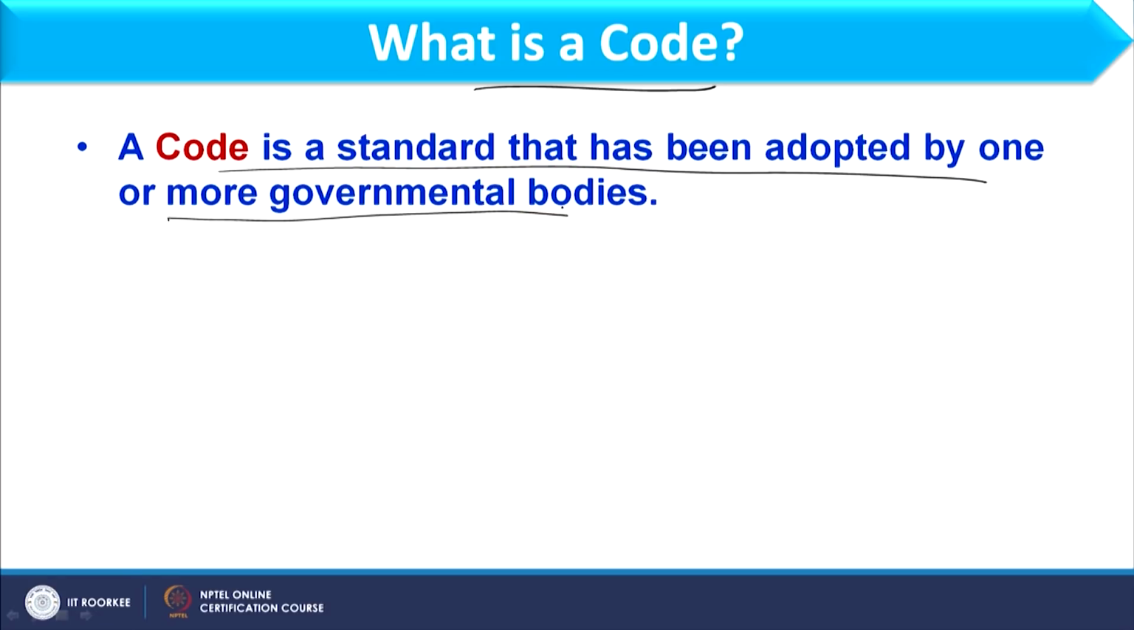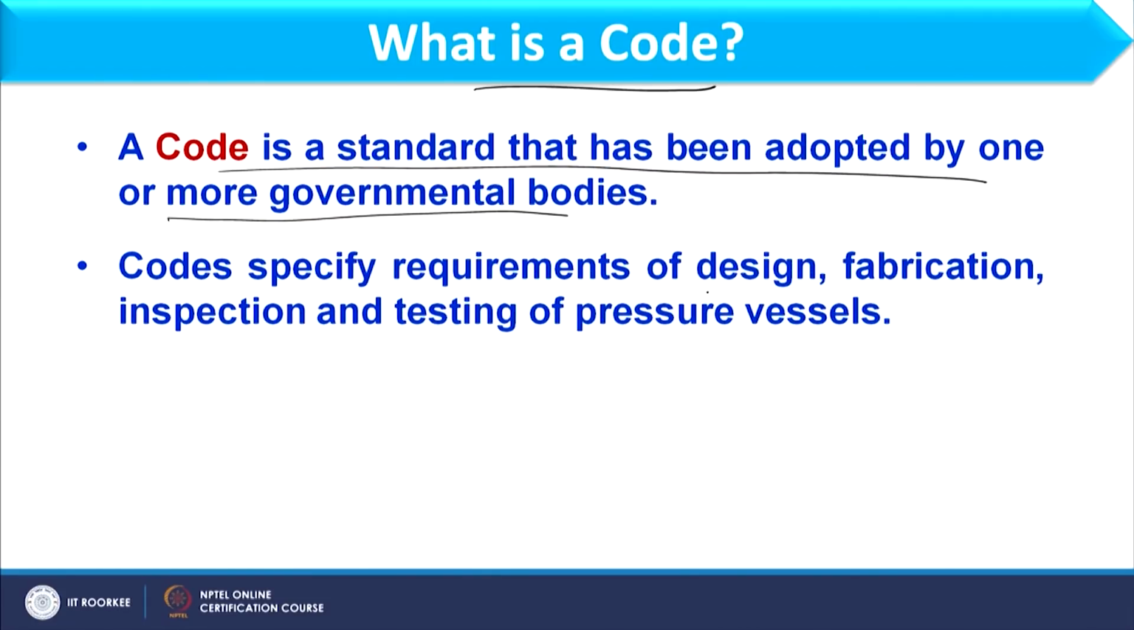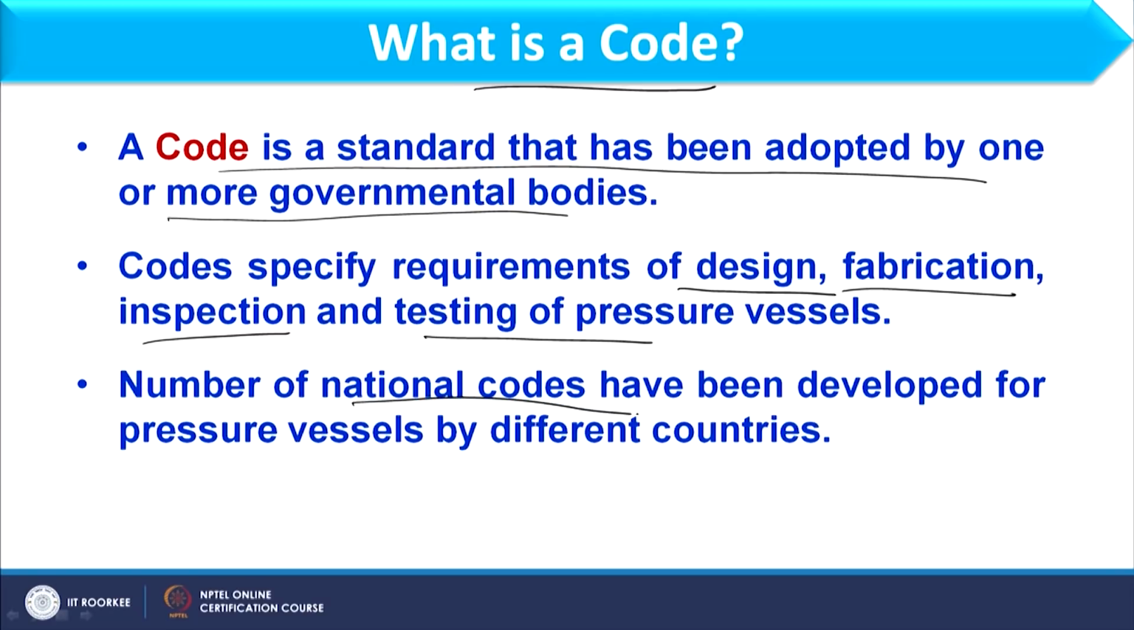So, to give a code for design purposes, we have governmental bodies, and those governmental bodies provide the guidelines to design a particular component or particular equipment. A code basically consists of design, fabrication, inspection and testing of pressure vessels. Guidelines for all these aspects are available in the code.